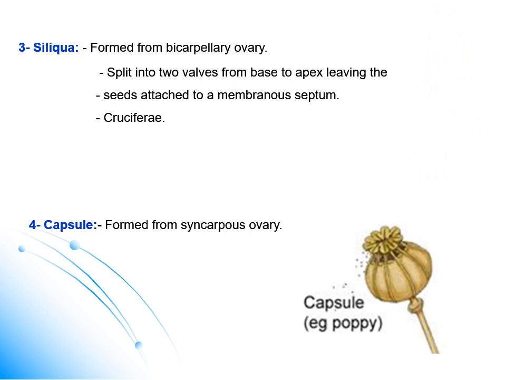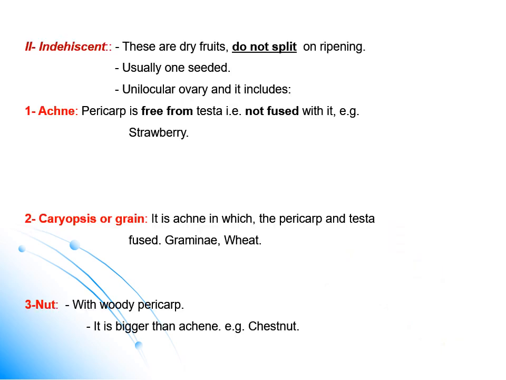The capsule looks similar to a box containing different seeds. On ripening, it dries and different types of openings or pores form on the fruit wall to expose and distribute the seeds. The indehiscent fruit, dry indehiscent fruit: on ripening, the fruit dries but stays closed, usually containing one seed, derived from a unilocular ovary.